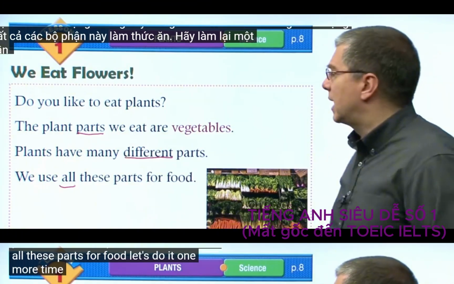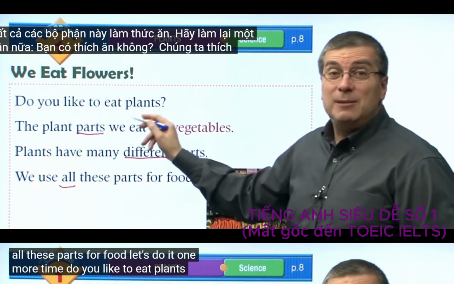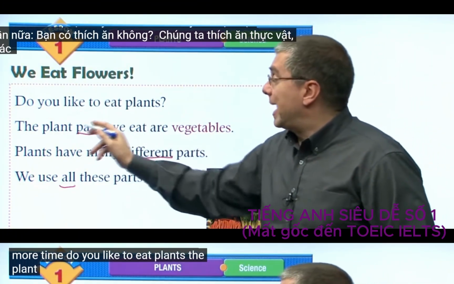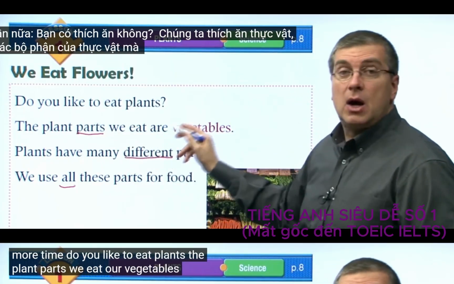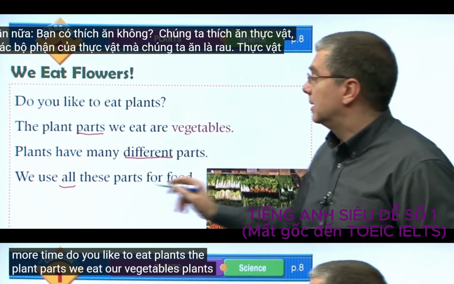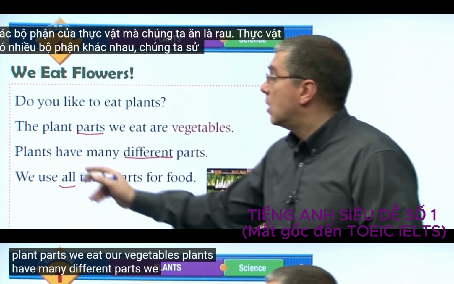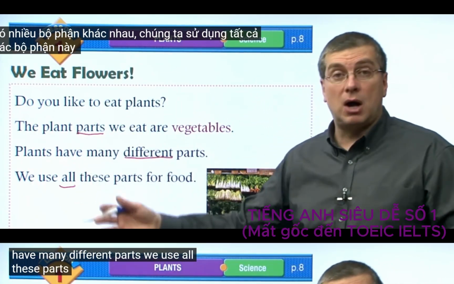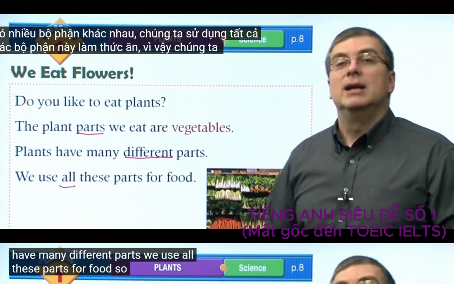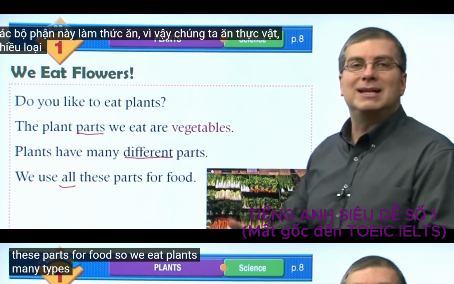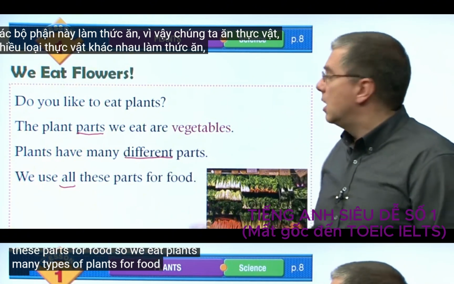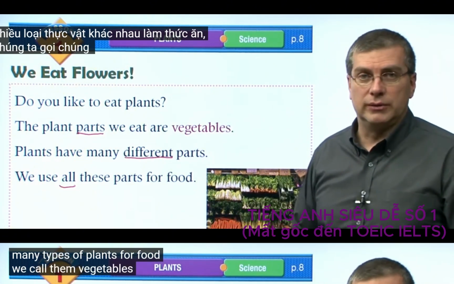Let's do it one more time. Do you like to eat plants? The plant parts we eat are vegetables. Plants have many different parts. We use all these parts for food. So we eat plants, many types of plants for food. We call them vegetables.